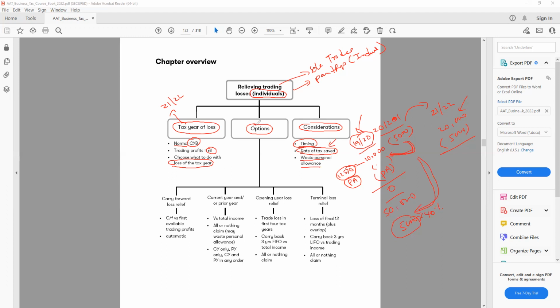Okay, now let's look at the options. What options do we have for the individual? The first option I have is carry forward loss relief.